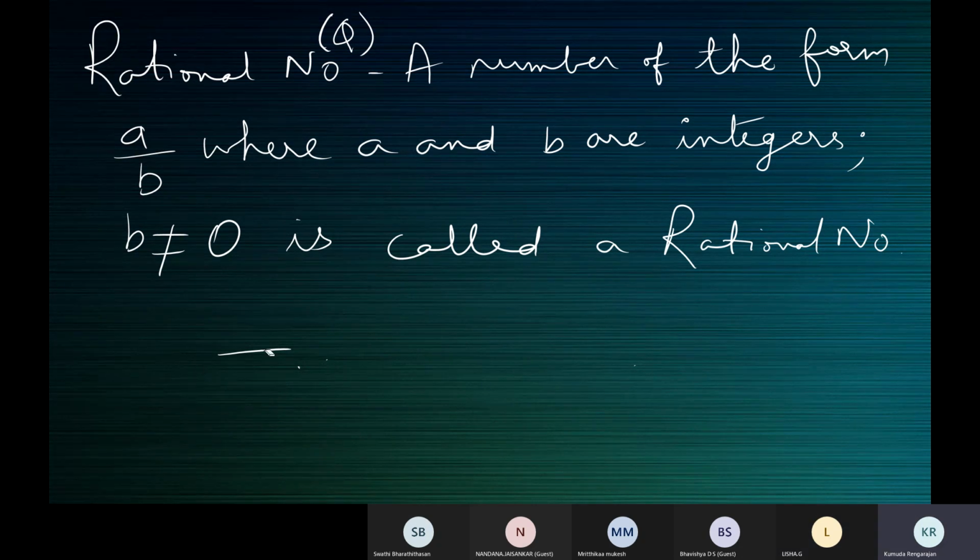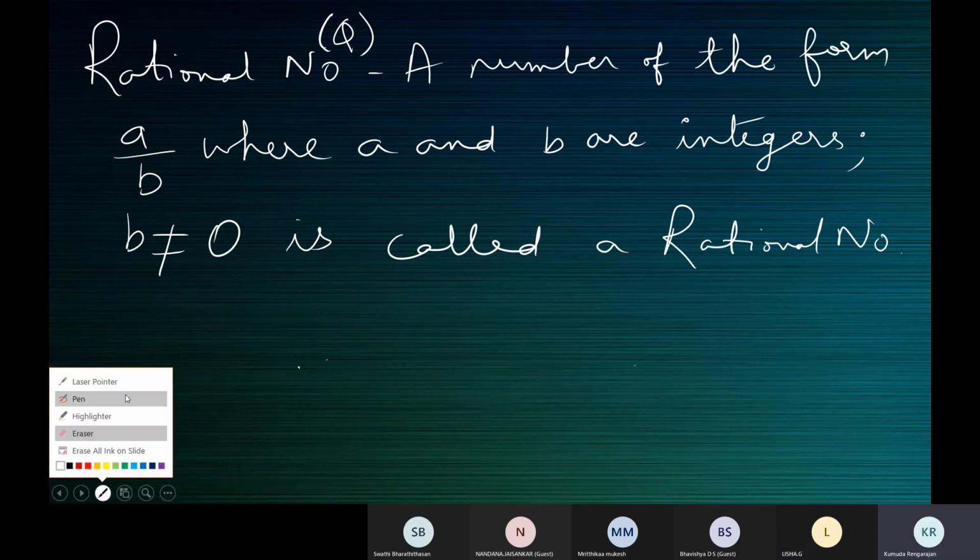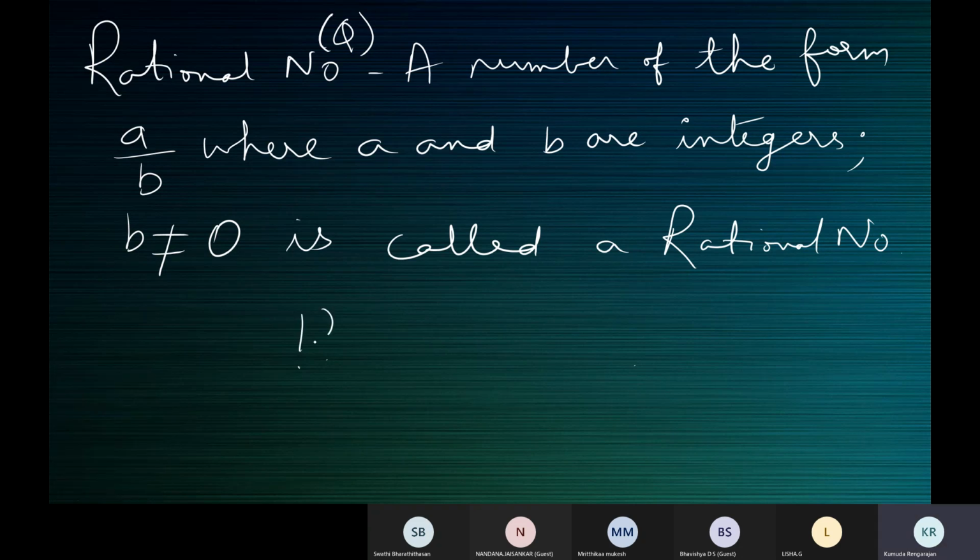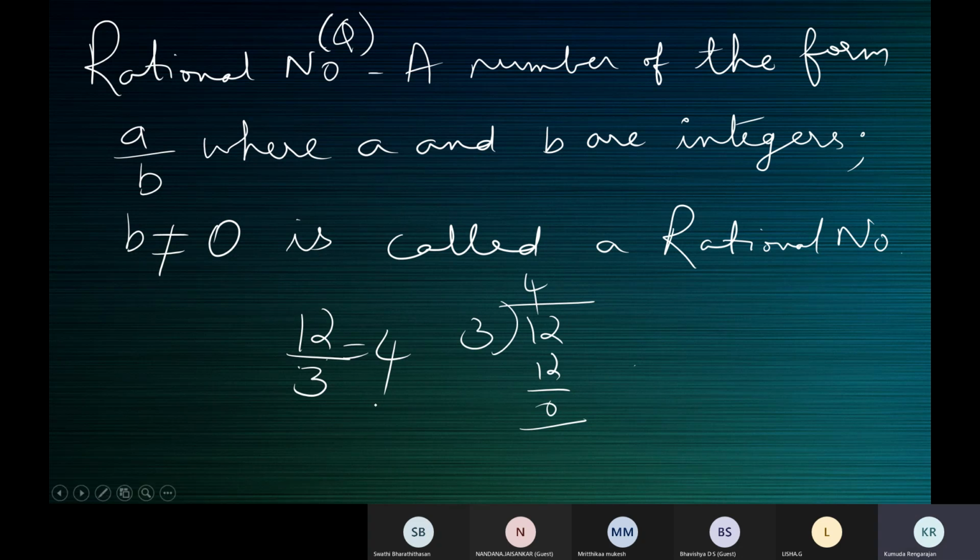The numerator is always the dividend. The denominator is the divisor. So 12 by 3: 4s are 12, 0. So we say 12 by 3 is 4. The quotient is the answer. 12 by 3 is 4.